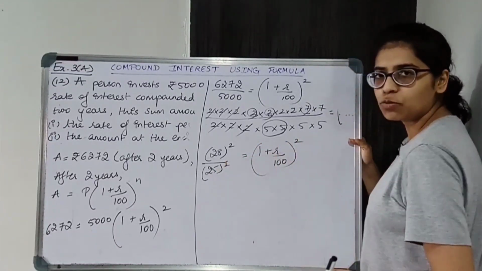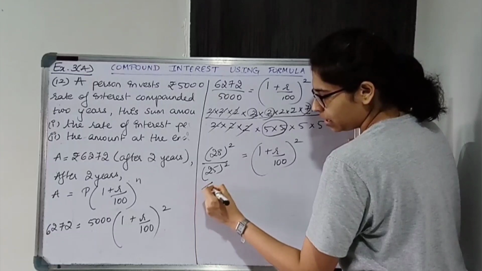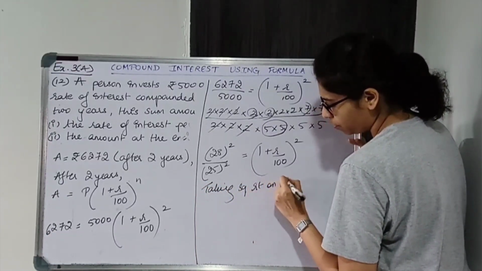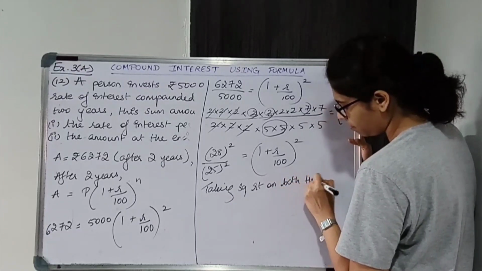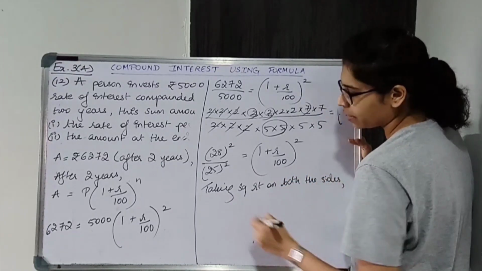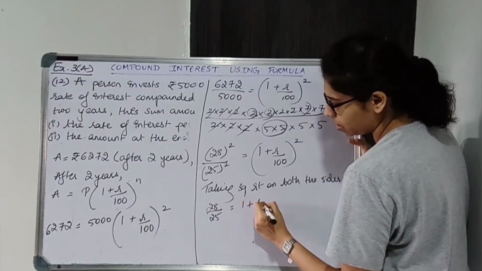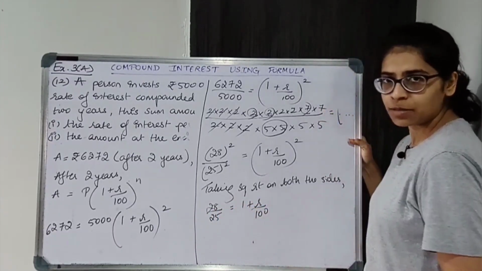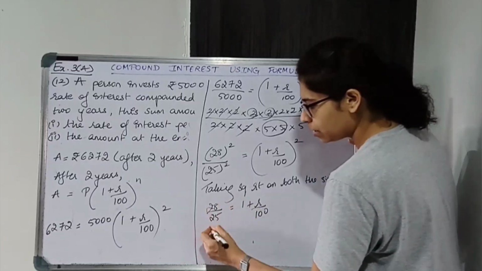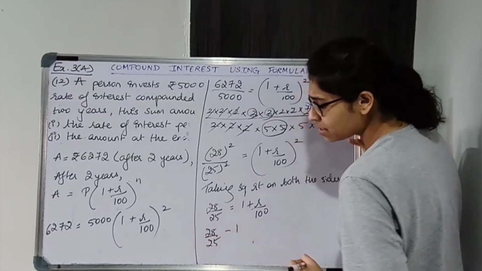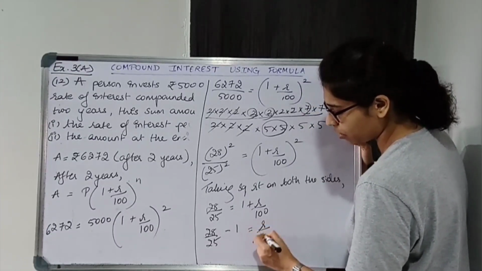Now you can take square root on both the sides. So taking square root on both the sides, we get 28 upon 25 is equal to 1 plus r upon 100. So it becomes very easy. Now shift 1: 28 upon 25 minus 1 is equal to r upon 100.